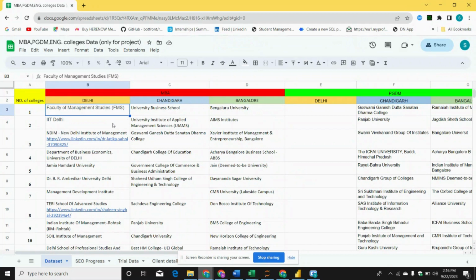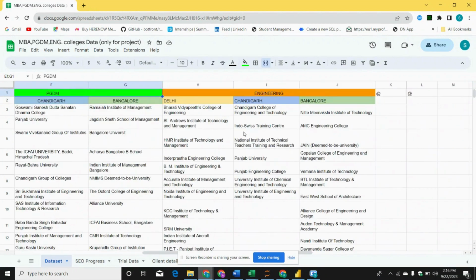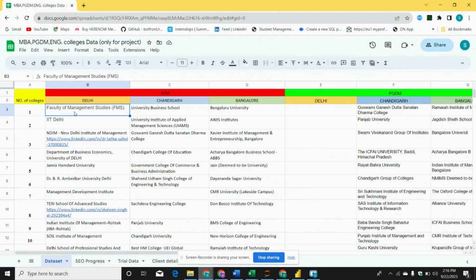Very first, we will understand what this data is and why we are going to manage it. This data is about the list of colleges in different regions. You can see the region names here and the category of the colleges: MBA, PhD, or engineering. For these colleges, my company is going to target them so that we may get some enrollment of the